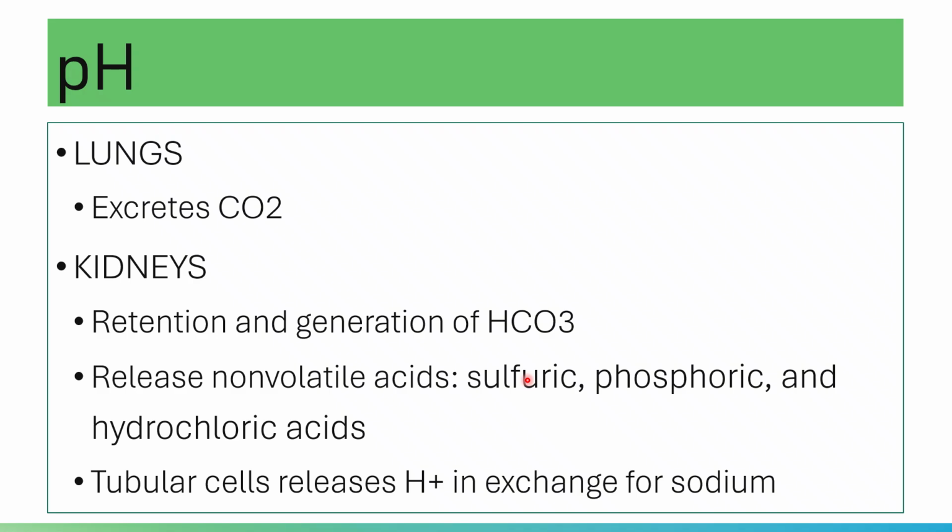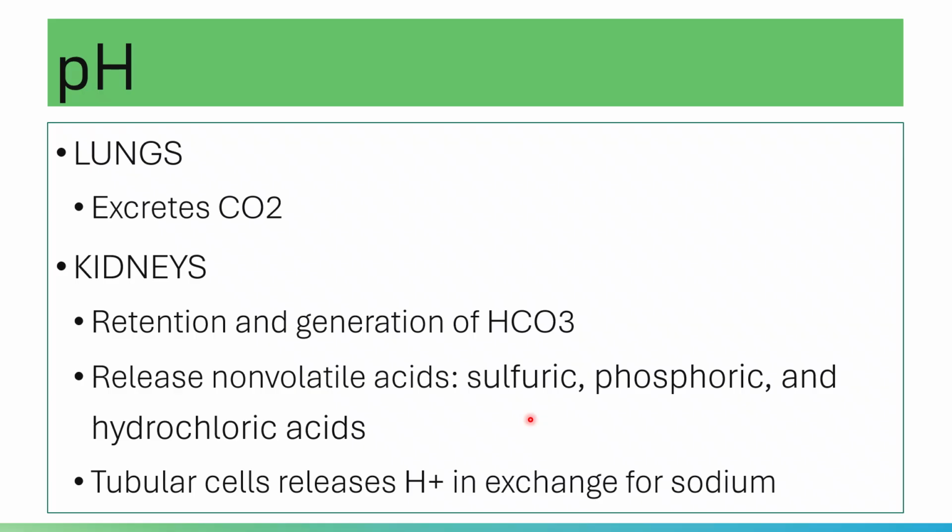Please note that your kidneys are responsible in the release of non-volatile acids. If the lungs are for volatile acids, your kidneys are responsible for the release of non-volatile acids. So what are these non-volatile acids? You have sulfuric acid, phosphoric acid, and hydrochloric acid.